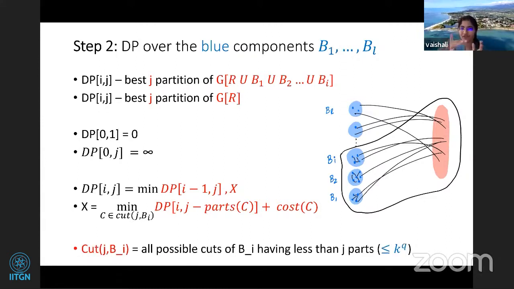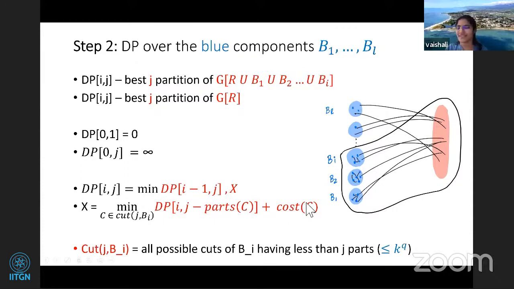How many parts are from the induction from the Bi minus 1 components, and how many parts are inside Bi? You go over all cuts of Bi which have at most j components. If C is a cut and the number of parts of C is |C|, then the remaining j minus |C| parts will come from the induction step, from the graph induced by R union Bi minus 1.